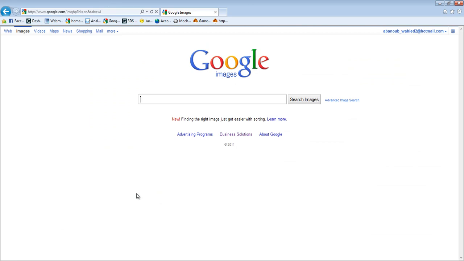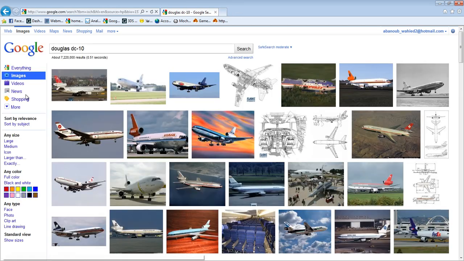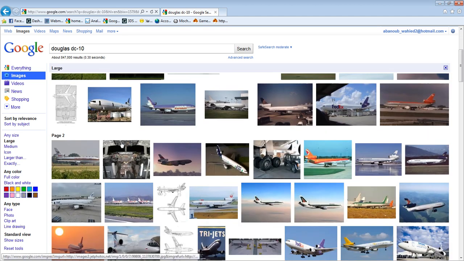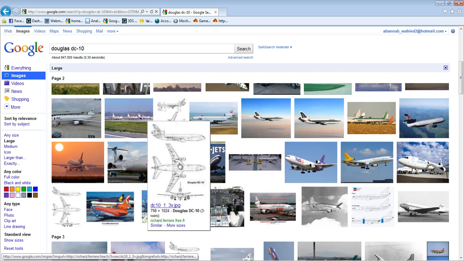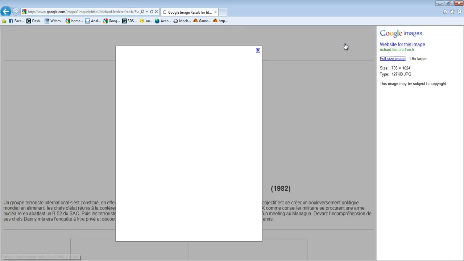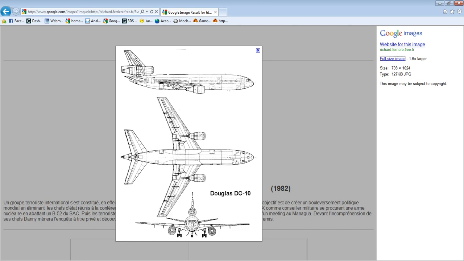Also there is another way you can do it. You can just go to Google Images and type Douglas DC-10, press enter and order it by larger sizes first, and just go down a little bit and, whoops, here it is. Now we're not stealing anything, or maybe you're stealing something, I don't know. If you just go here and open the full images, you'll see that you get it for free.